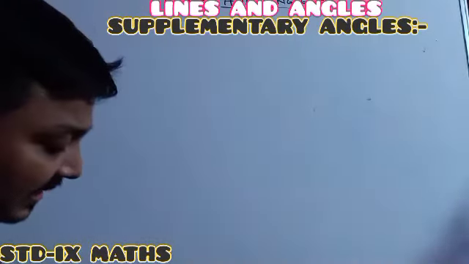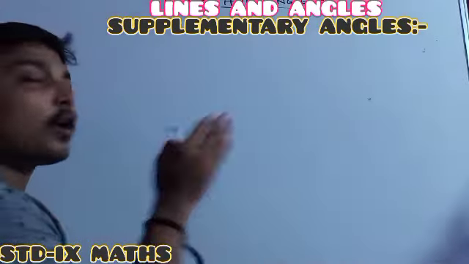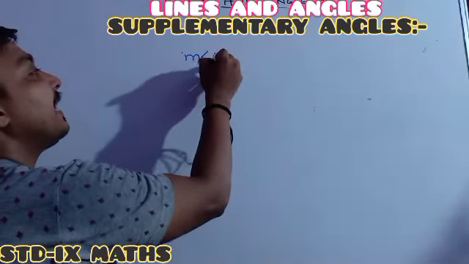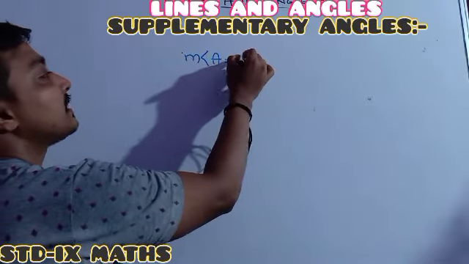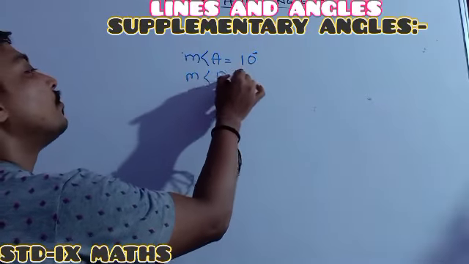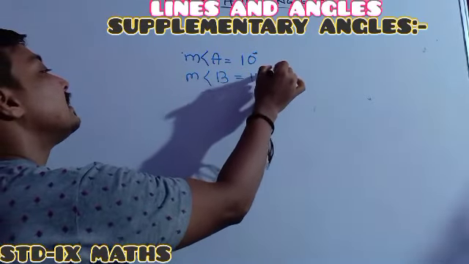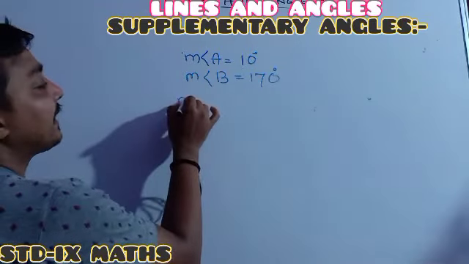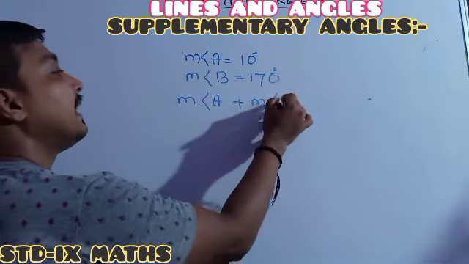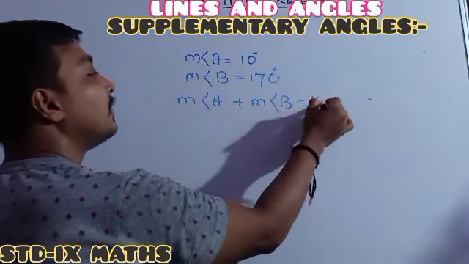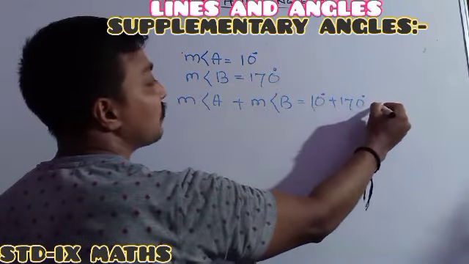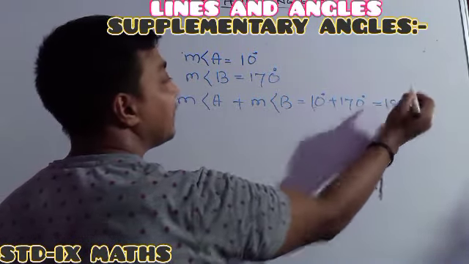Remember, just like the previous one, our complementary angle, in the same way I am writing, if measure of angle A is suppose 10 degree, and measure of angle B is suppose 170 degree, and here we are getting measure of angle A plus measure of angle B equal to 10 degree plus 170 degree, which is equal to 180 degree.